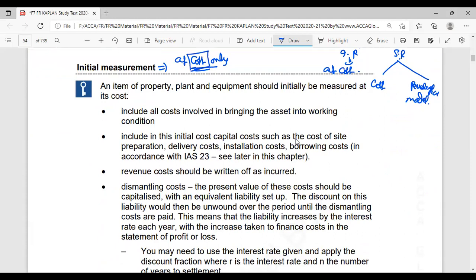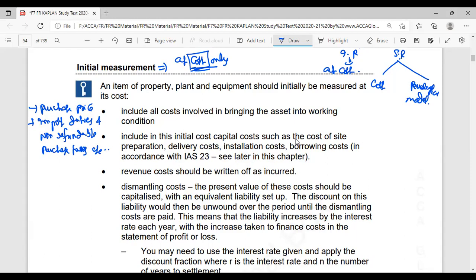Generally, cost includes the purchase price and all import duties and non-refundable purchase taxes.